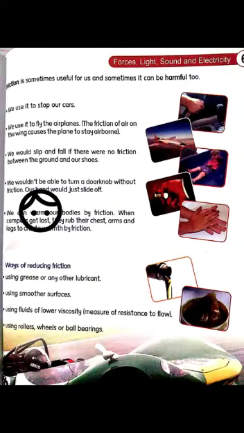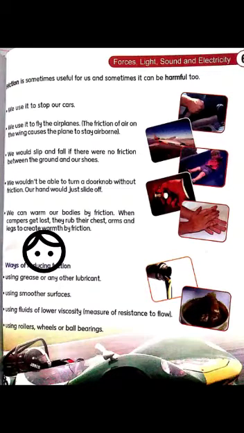We wouldn't be able to turn a door knob without friction. Our hand would just slide off. We can warm our body by friction. When campers get lost, they rub their chest, arms, and legs to create warmth by friction.